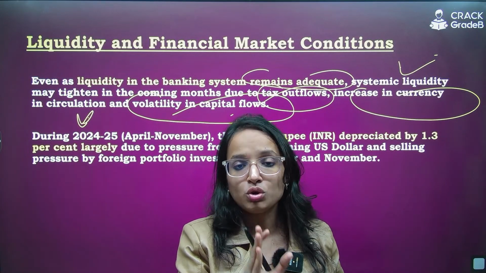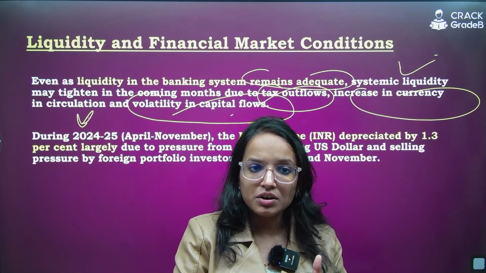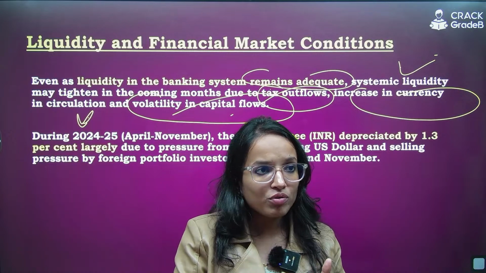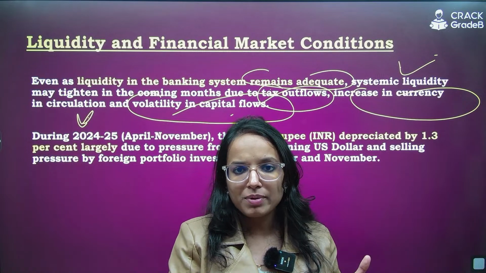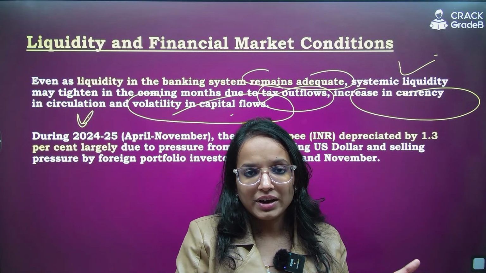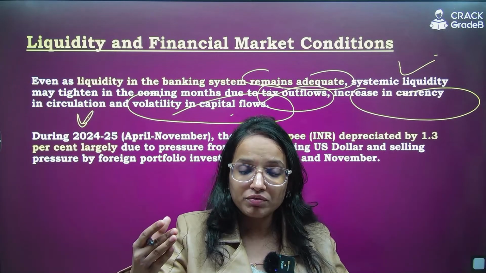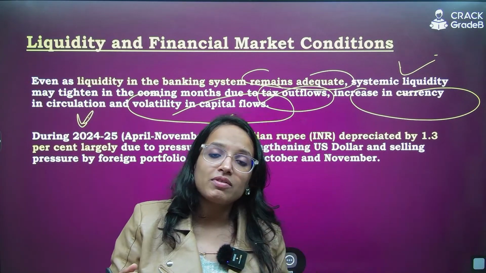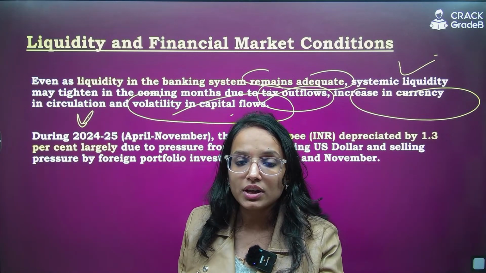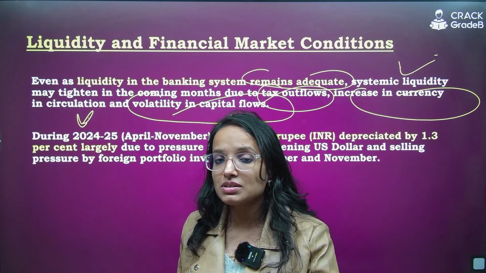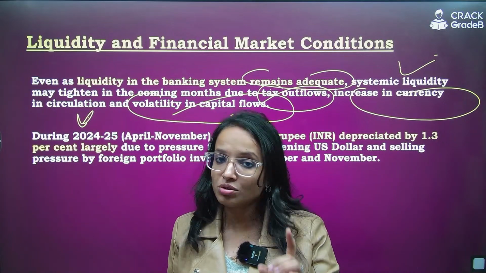Because if you want to withstand any crisis, okay, I don't remember exactly the year in which this work was awarded the Nobel Prize for Economics, but I think 2-3 years back, the Nobel Prize for Economics went for this work of highlighting the role of saving and investment in the development of the economy. In that paper, they have highlighted how important bank systemic liquidity is. If your banks or banking system is liquid enough, you can withstand any economic or financial crisis. So that has to be there.